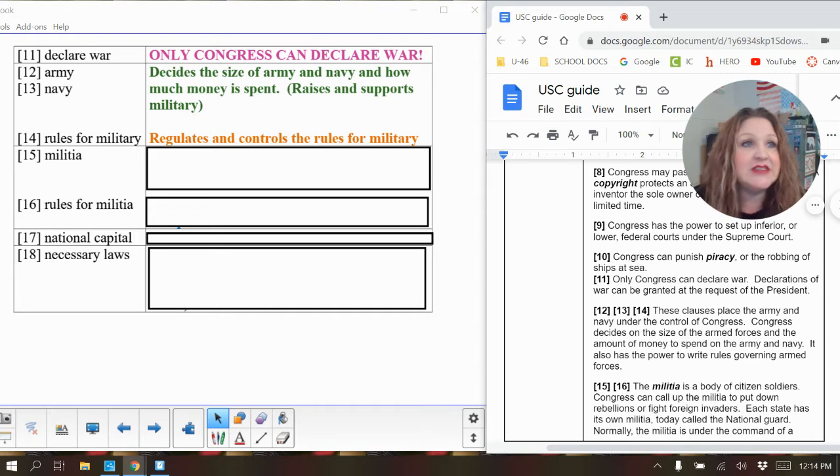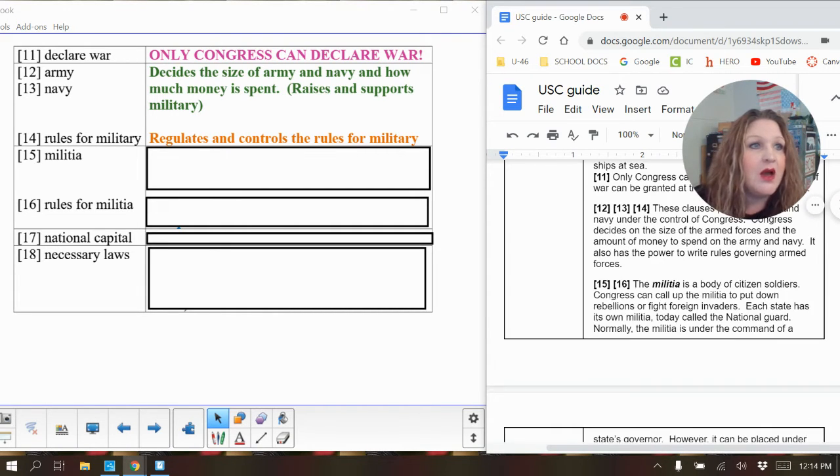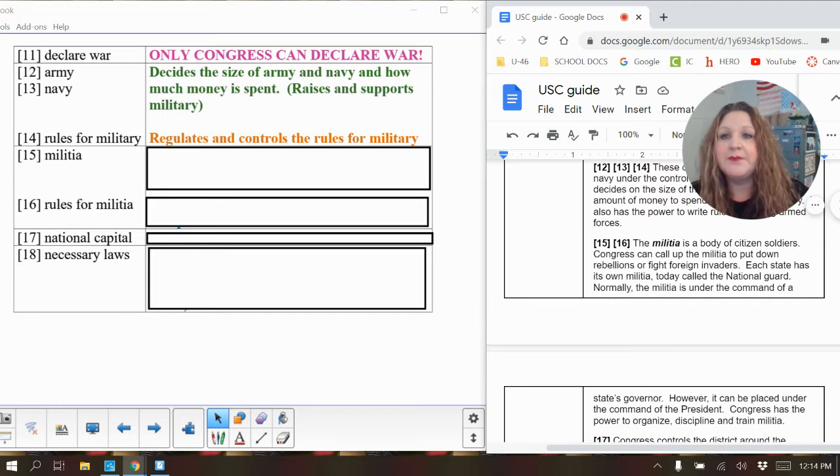And then we have 15 and 16, which I have also combined here together for you. And this is about our militia. And let's see if I can get this in the right spot. There we go. Okay. So our militia, and then we have the rules for militia.